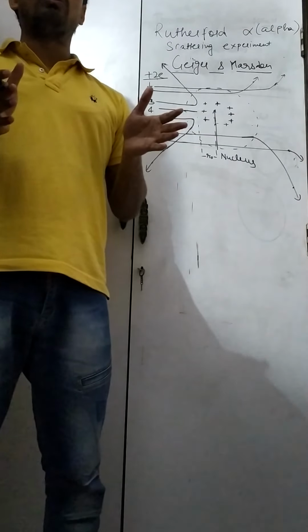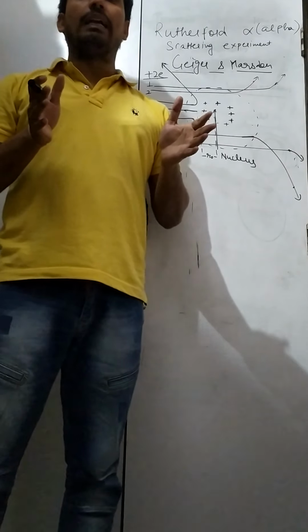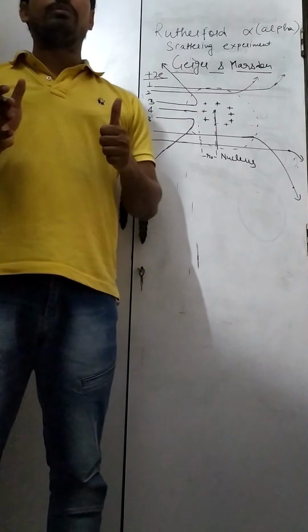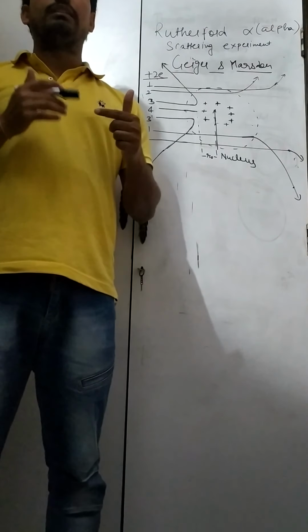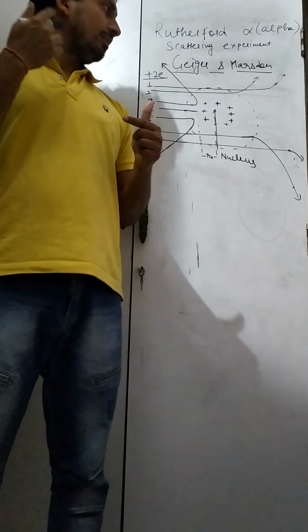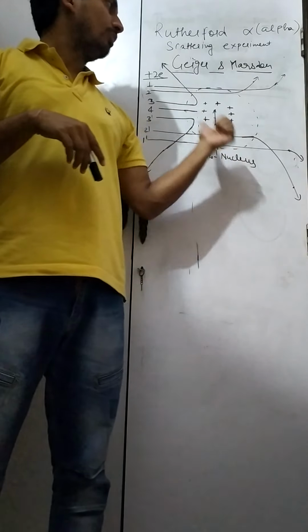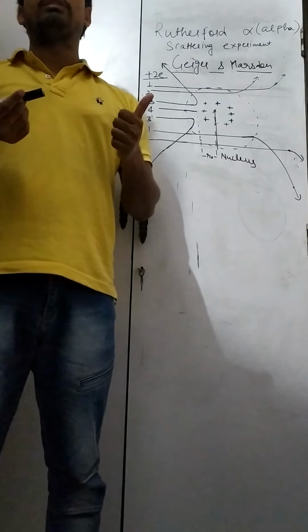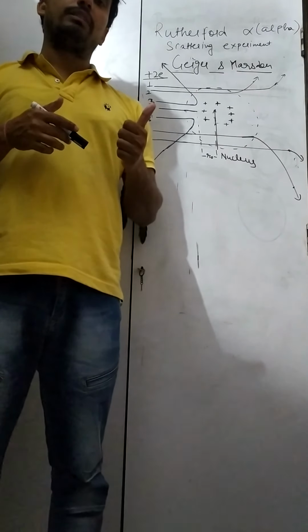And they drew conclusions from these observations. From the first observation they concluded that most of the part of the atom is empty. That is why most of the alpha particles remain undeflected.